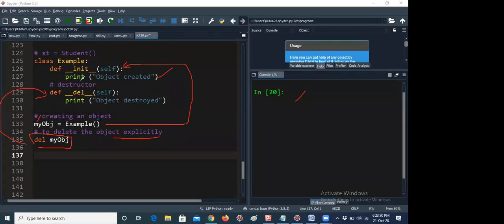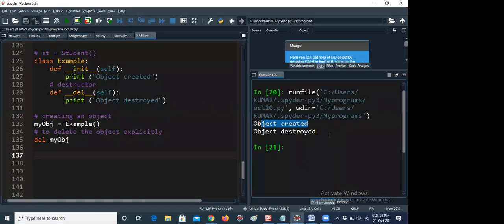For example, I am not calling the init method here. How is it getting init execution? Because in Python, if you give just an example empty constructor like this, it will call the init method. In the same way, if you give del my obj, it will call this line and execute the object destroyed line. Okay, let me run this now.